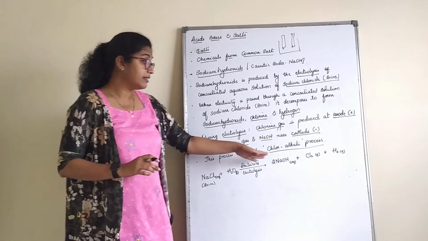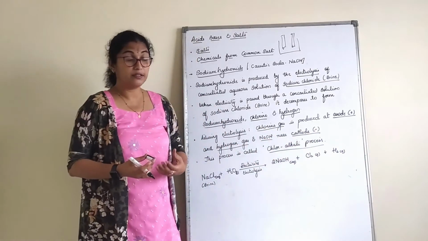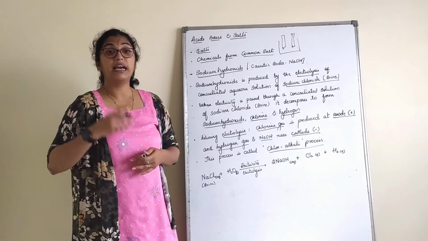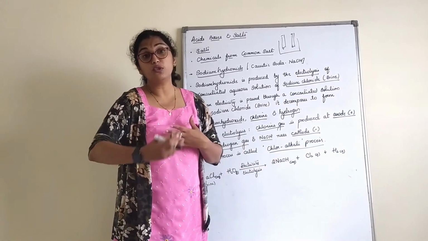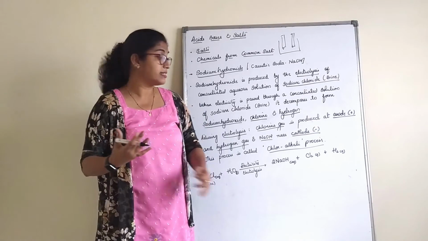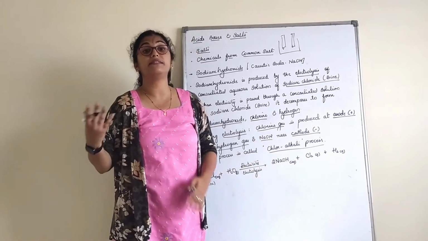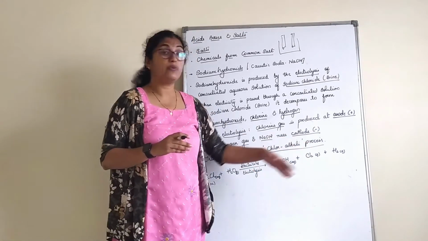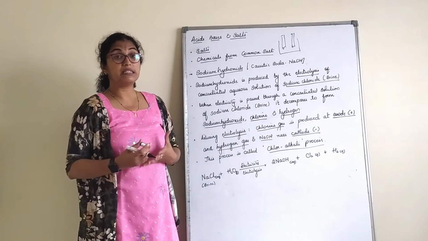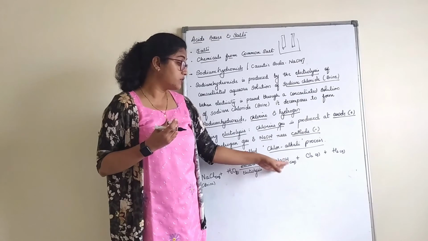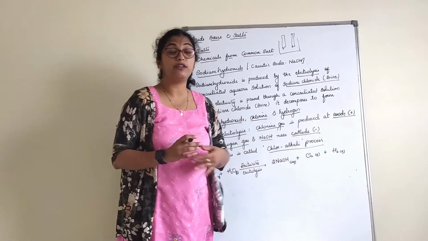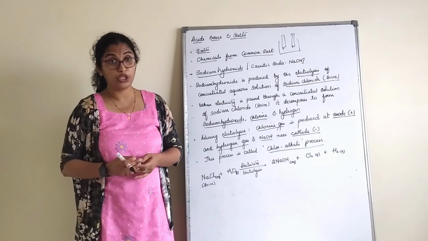Apart from this, the chemicals or the substances we have obtained here have extensive use. That means we use sodium hydroxide for many things, as well as chlorine is extensively and widely used, as well as hydrogen. Now let us see the byproducts of this chloroalkali process, that is sodium hydroxide, chlorine and hydrogen. Where are these things used?